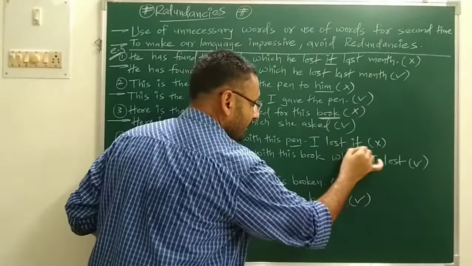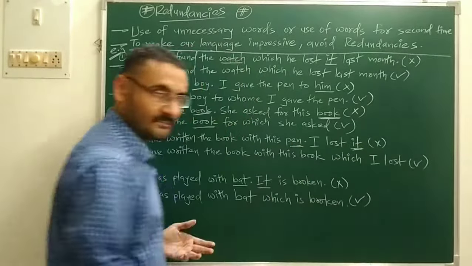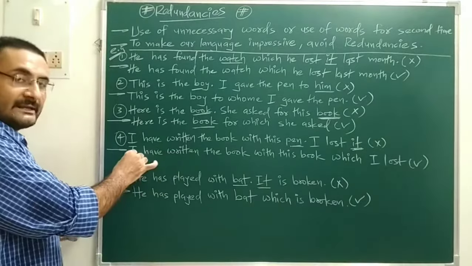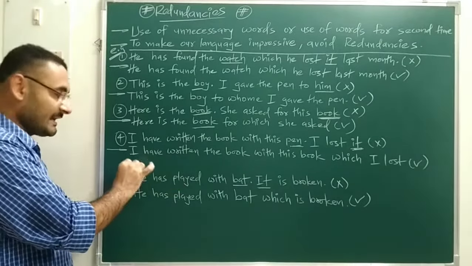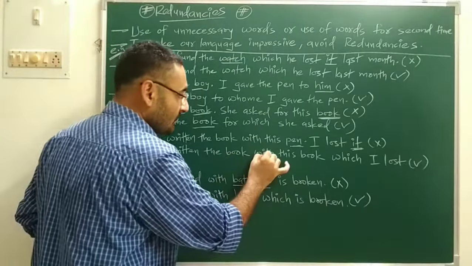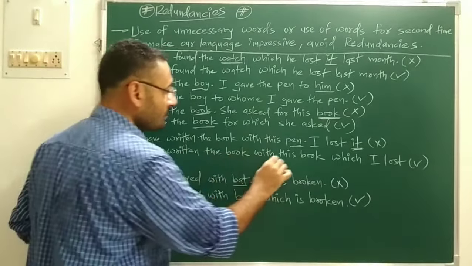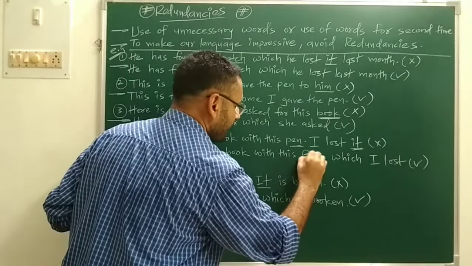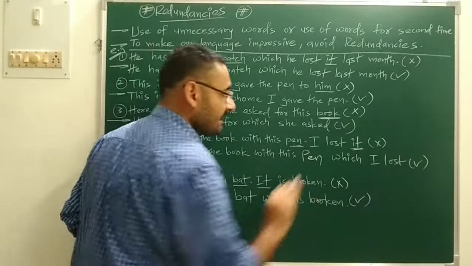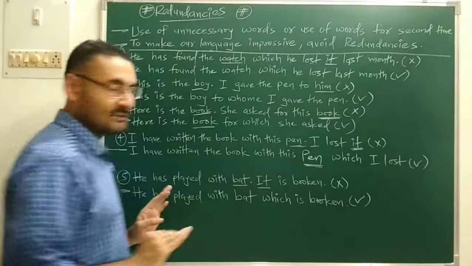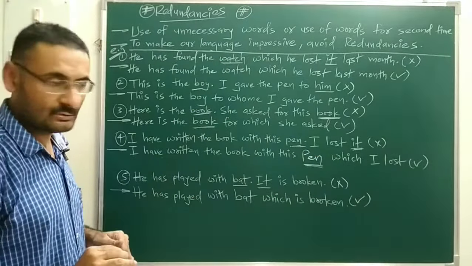Next sentence is: I have written the book with this pen, I lost it. That means the word it means pen, so redundancy is there, repetition of the word is there. Over here I will remove the redundancy by saying: I have written the book with this pen, which I lost. For the pen, another word is not present, so redundancy is reduced.